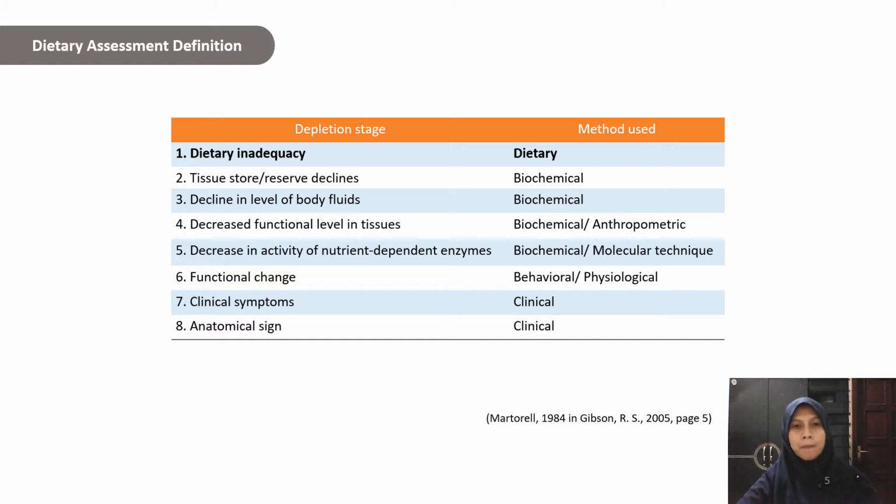We can see here that dietary inadequacy can be measured by using dietary assessment. It means when we do dietary assessment or measure dietary inadequacy, we detect the nutrition deficiency in a very early stage. And if we can detect the nutrition deficiency from a fairly early stage, we can prevent it from becoming more severe.